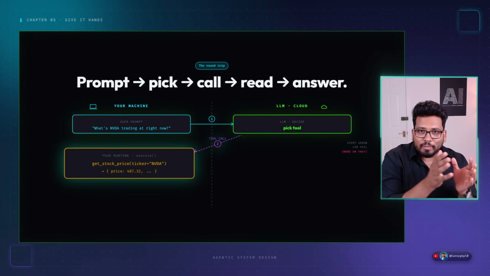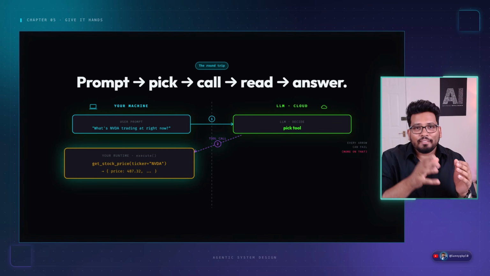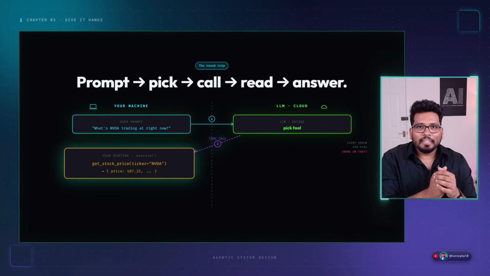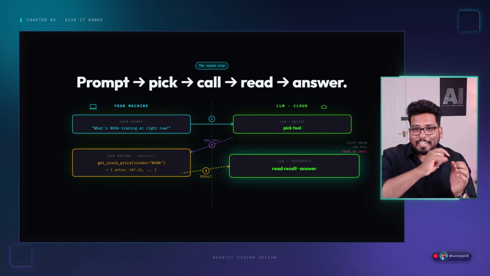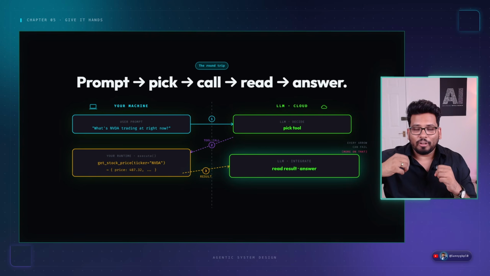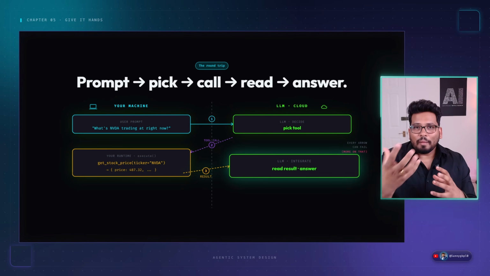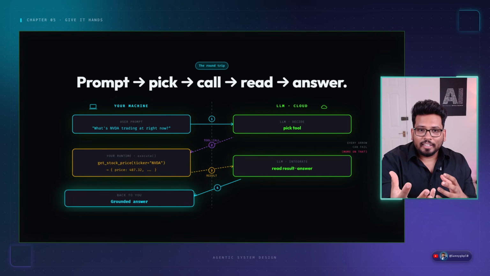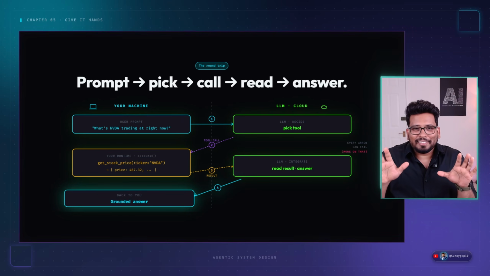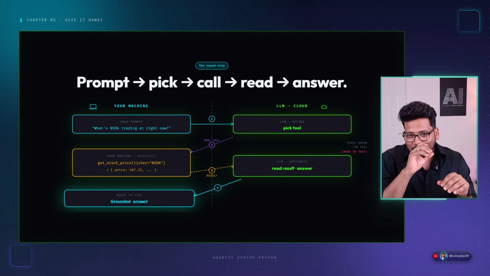And then your machine will call a function like get stock price or search or whatever, and whatever response comes, it gives that response to the LLM, and the LLM will take that response and rewrite it in the form of an answer and then return it to you, right? Okay, you might think, Sunny, this is too simple or might be too complex.